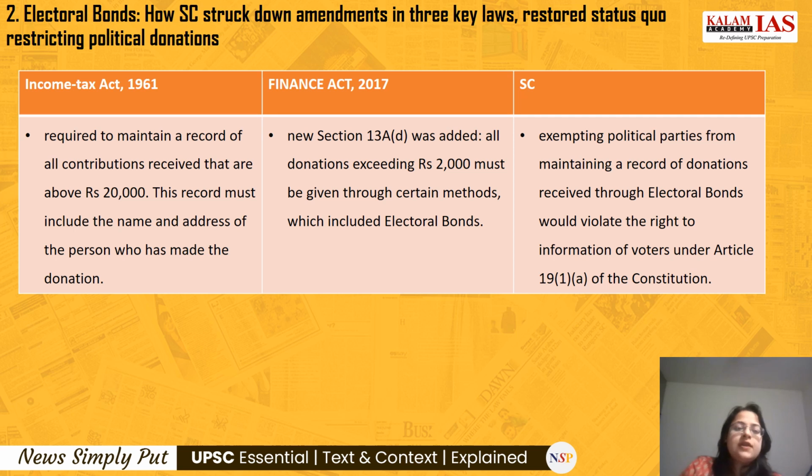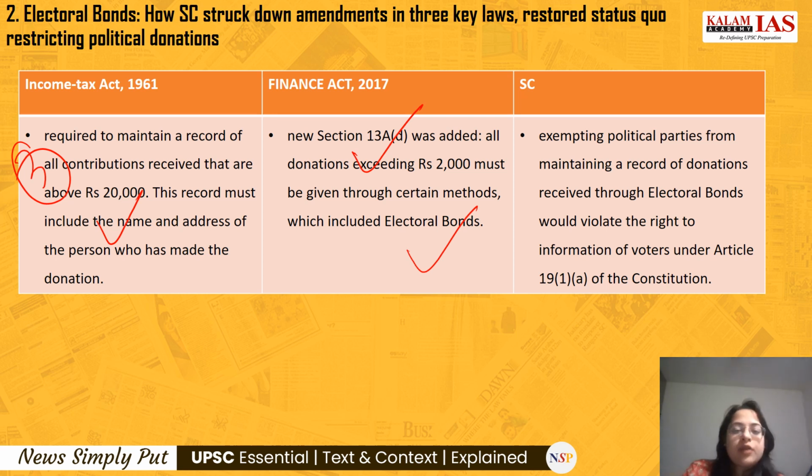Now come to the third, that is the Income Tax Act 1961, where it had a provision of maintaining a record of all contributions received that are above 20,000 rupees, and the record must include the name and address of the person also. But a new section 13AD was added where all donations exceeding 2,000 rupees must be given through certain methods which included the electoral bonds.